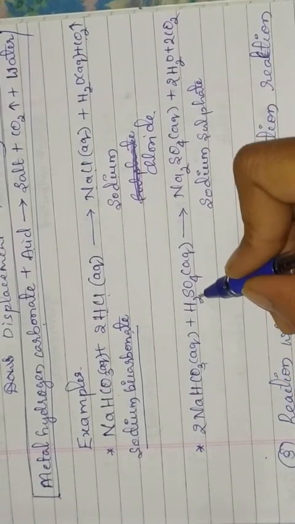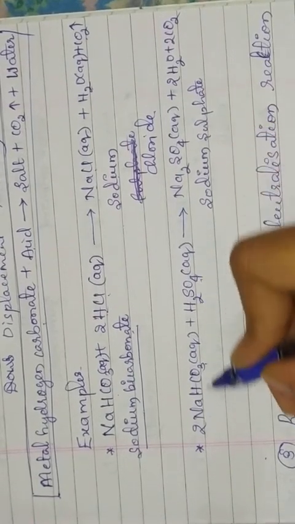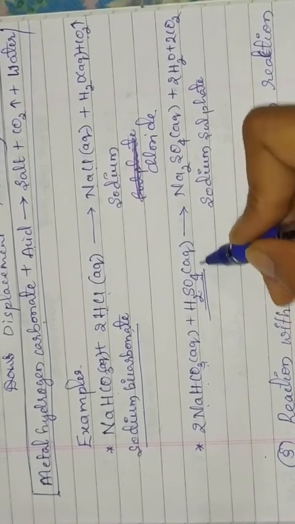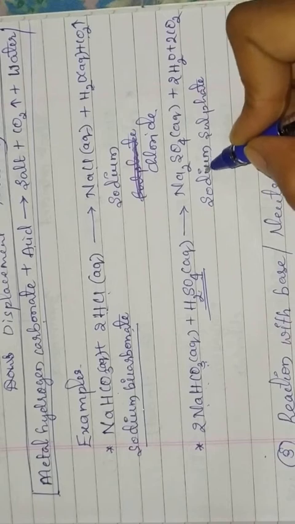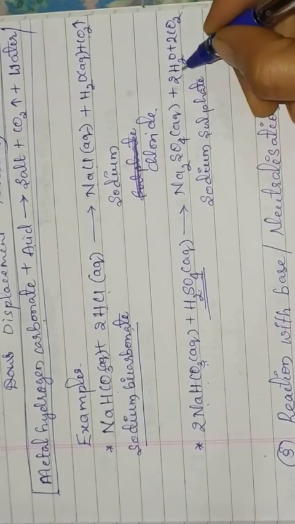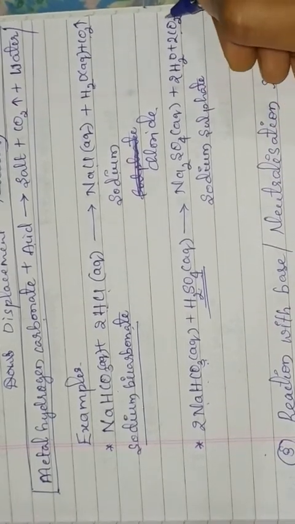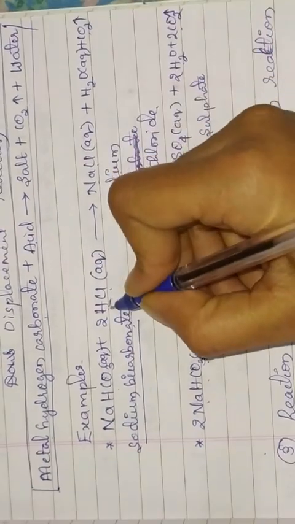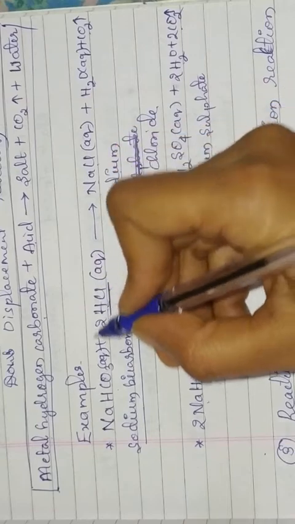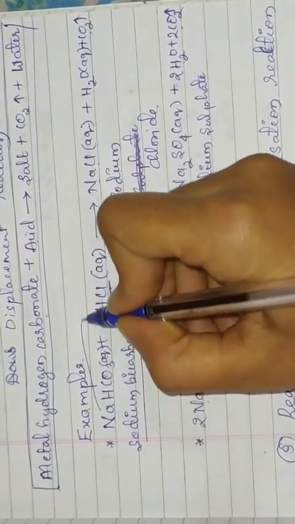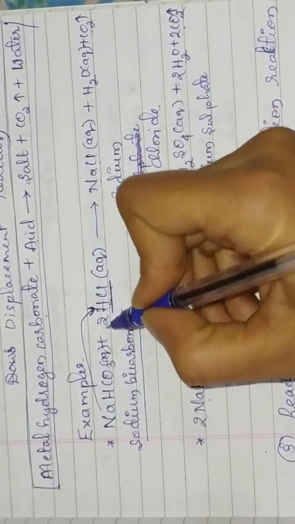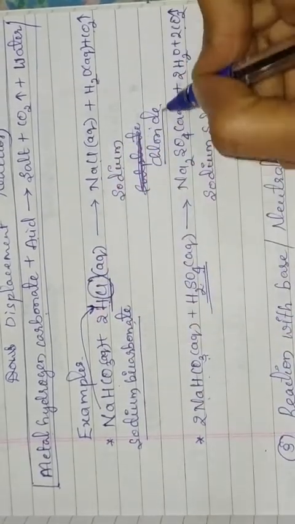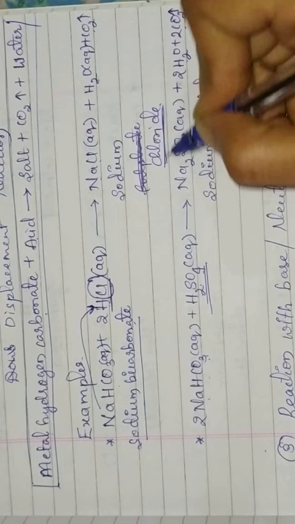It reacts with sulfuric acid and forms sodium sulfate along with water, and carbon dioxide gas is released. See here, HCl is used. So this sodium will displace this hydrogen and combine with this chlorine. As a result, sodium chloride is formed.